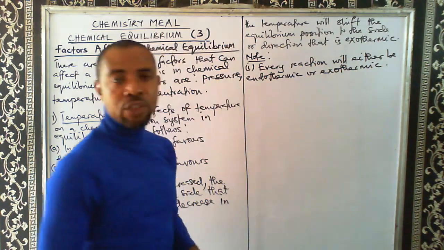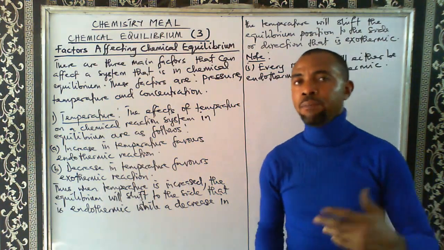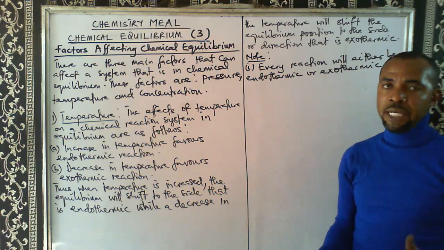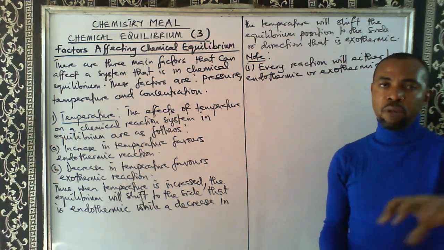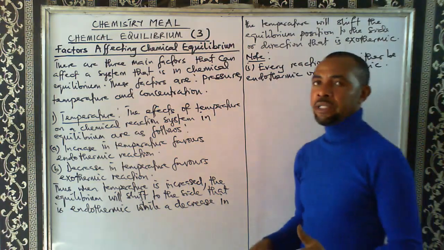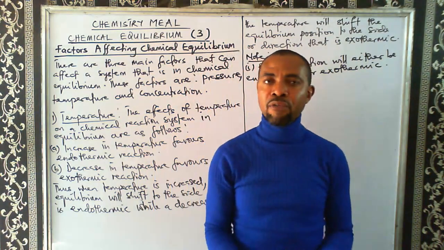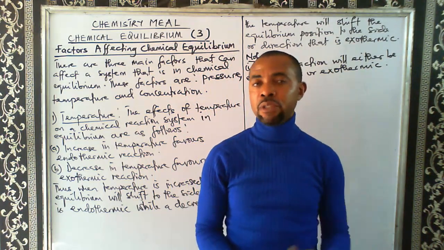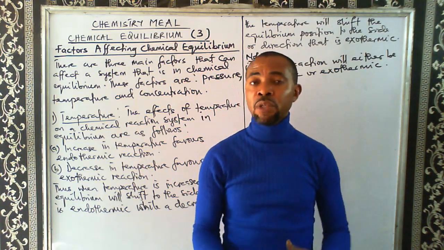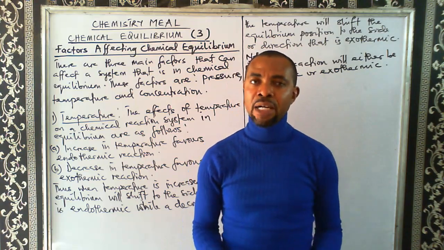So we know that when reactions occur, we have heat changes that must accompany a reaction. The heat changes will either be positive or negative. That is, whether heat was absorbed from the surrounding or whether heat was given out to the surrounding. In a chemical reaction where we have absorption of heat from the surrounding, that type of reaction is said to be what? Endothermic. But when heat was given out to the surrounding, the reaction is what? Exothermic. And we know that there are other ways of identifying endothermic and exothermic reactions.